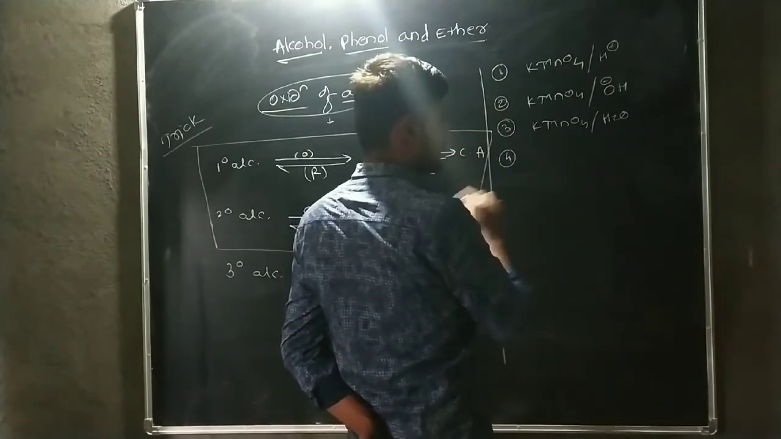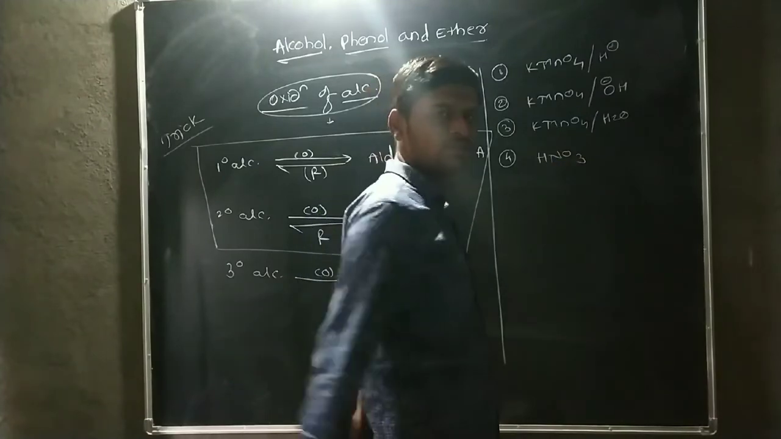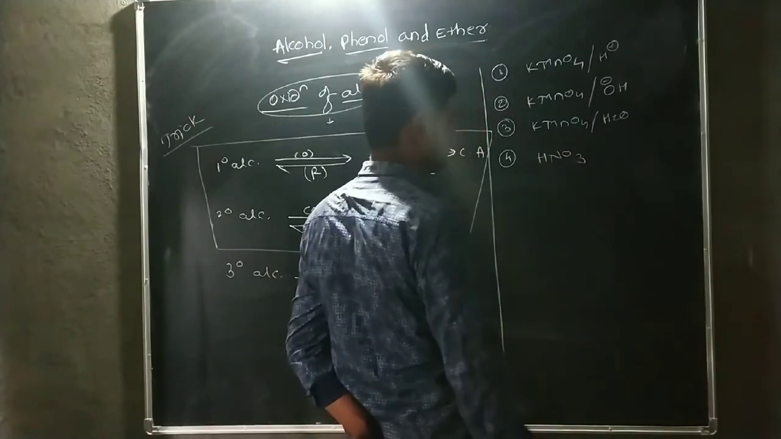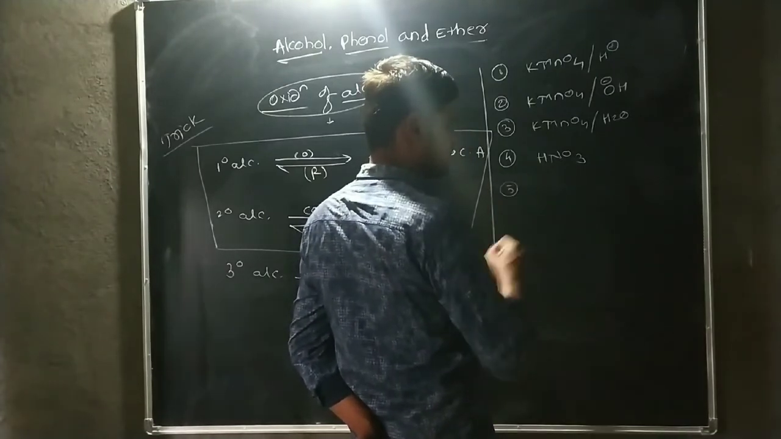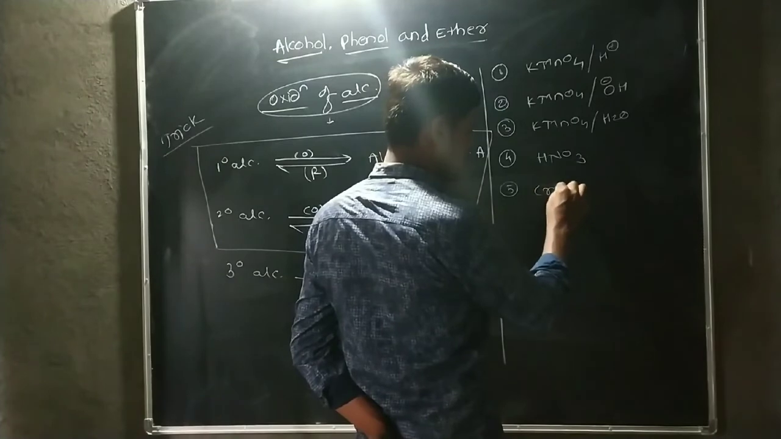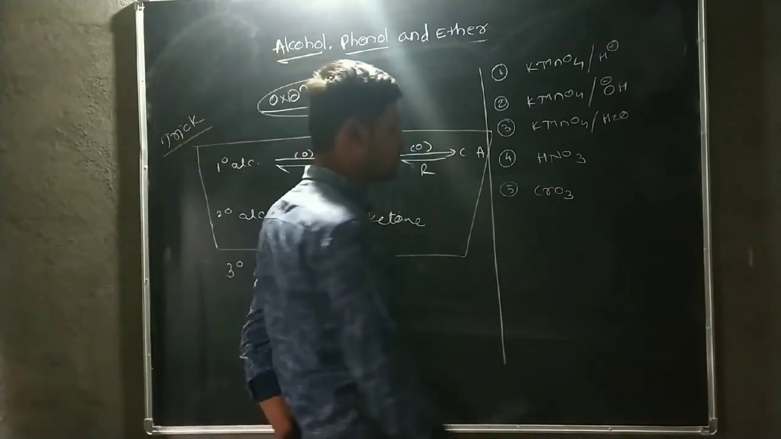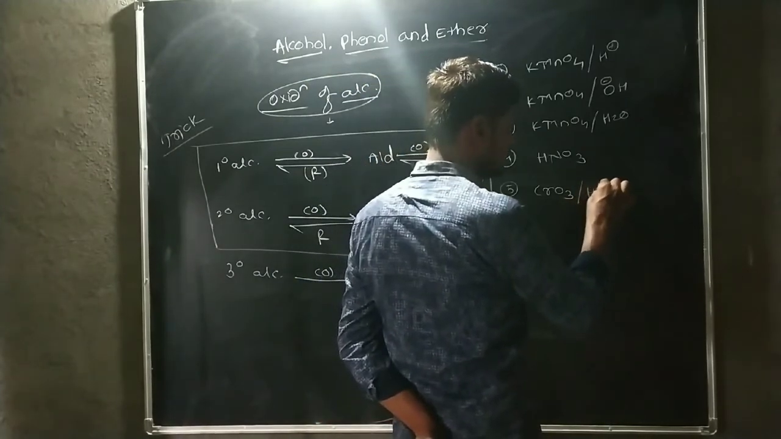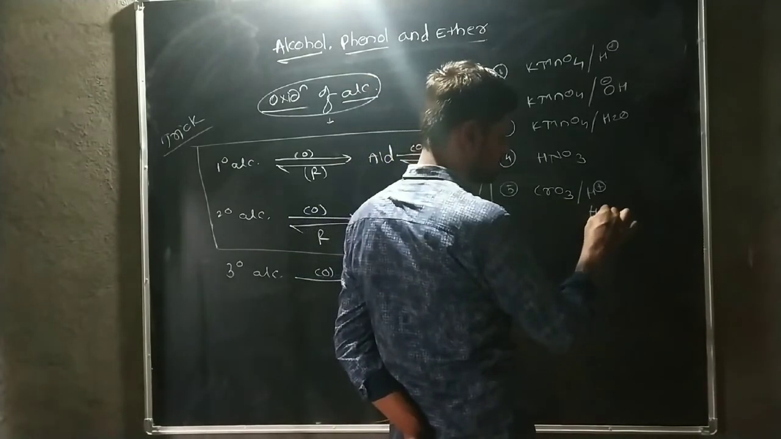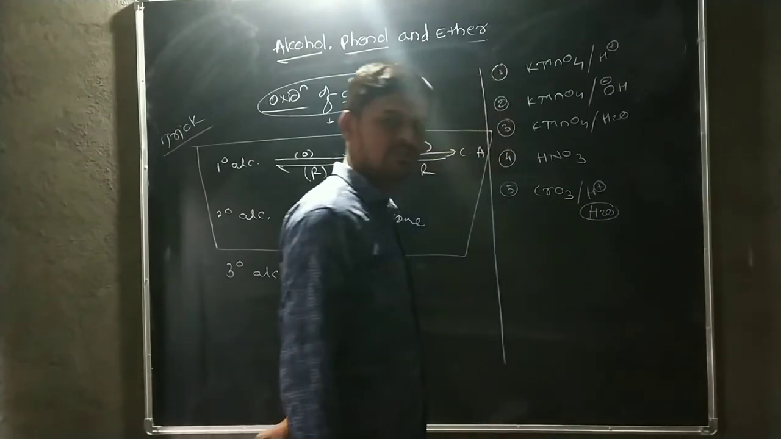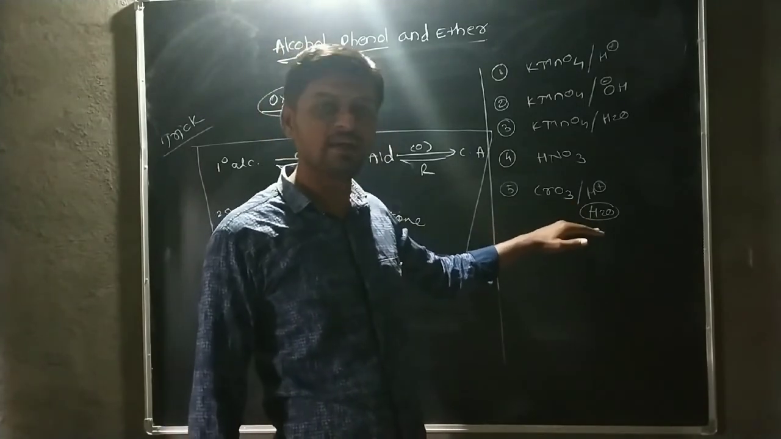Fourth one is HNO3, nitric acid. This nitric acid is used in the concentrated form as well as in dilute form. Then the fifth one is chromium trioxide, chromium trioxide in acidic medium. But in this case, water is also present here. That means it is present in hydrated form.